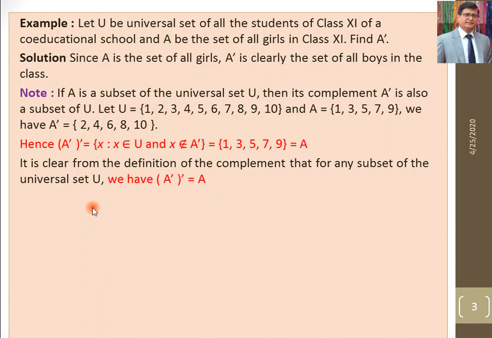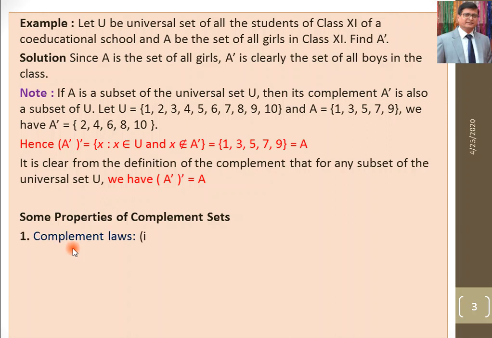Right? Now we have some properties based on the complement of a set. The first property is the complement laws. A union A dash, the union of any set with its complement, is the universal set. A intersection A dash is phi: the intersection of any set with its complement is phi, because in that condition we won't get any common element. When we take the union of set A and set A dash, it is equal to the universal set. With the help of the above example, you can understand this clearly.